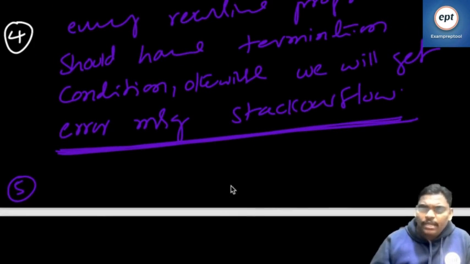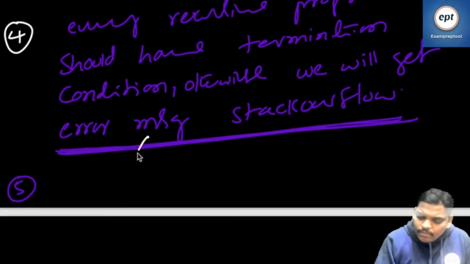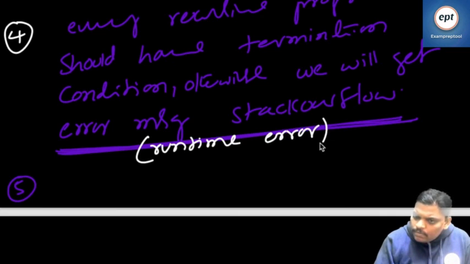Remember everyone, it is a runtime error. It is not a compile time error. At running time, this problem will happen. At compile time, no problem. I am writing here: runtime error. Nice point, thank you so much for informing. Careful.